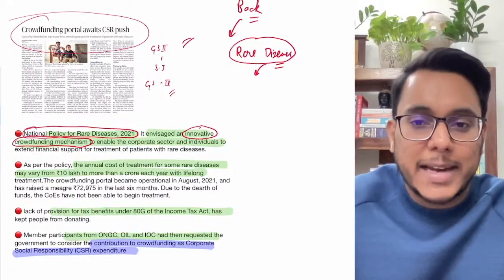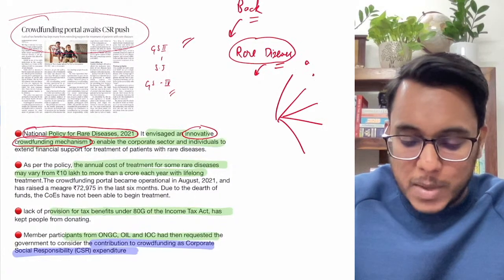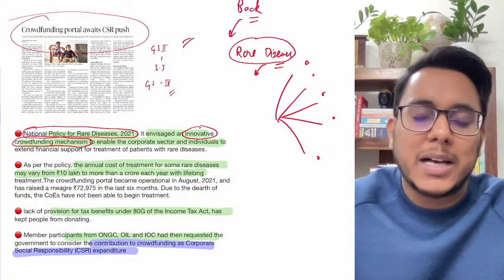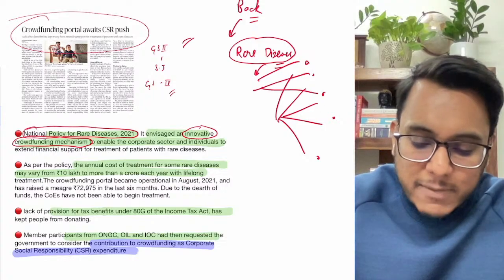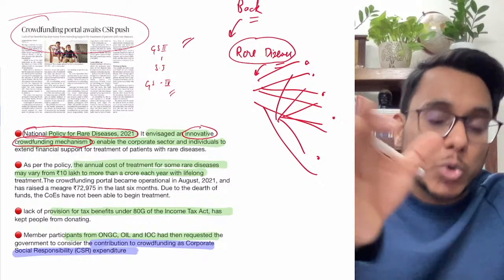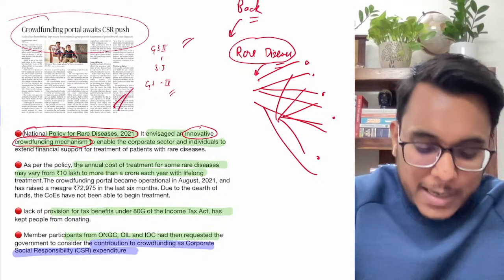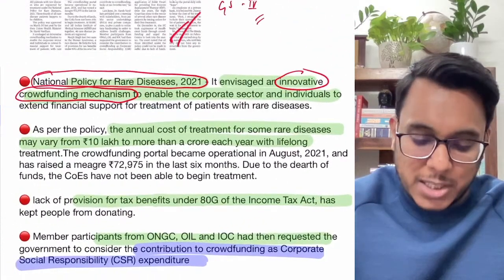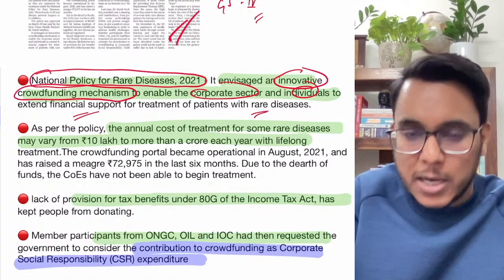Crowdfunding is that we can ask the people, we can ask the companies, we can ask different corporates to please donate some money, and the money donated through this initiative can be used to treat the people who are suffering from these rare diseases. So this crowdfunding initiative was envisaged. It was said that the corporate sector and individuals can donate into this.